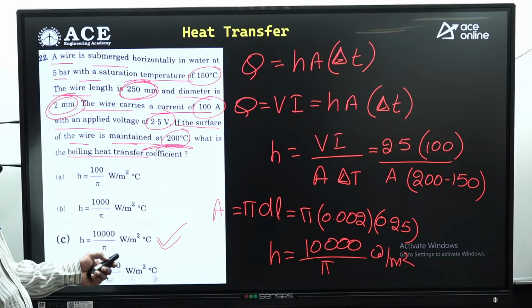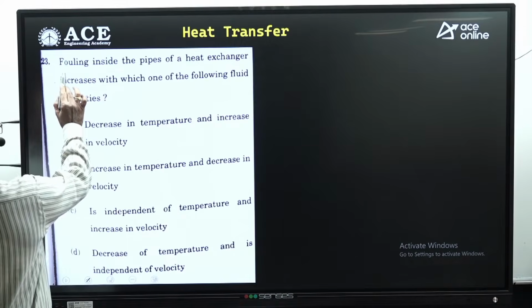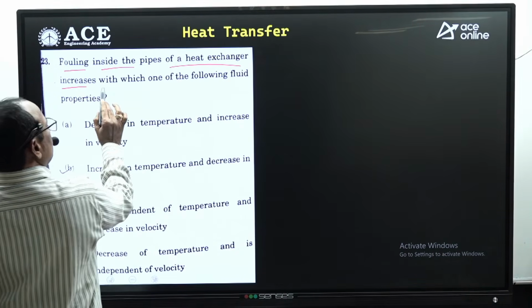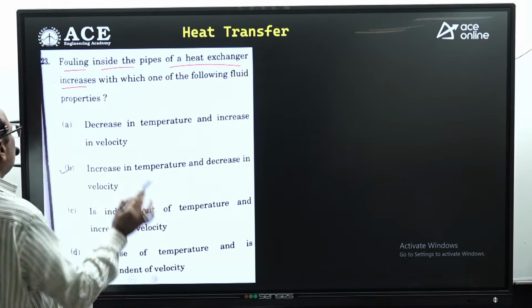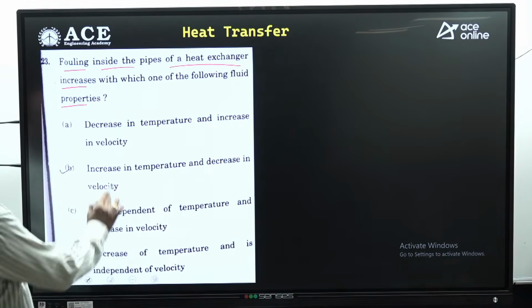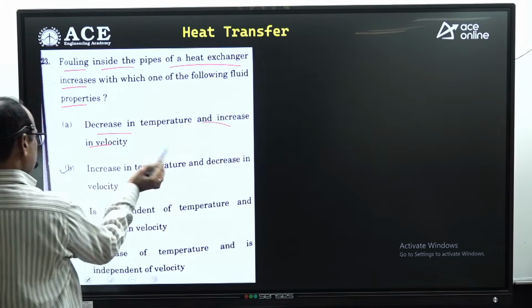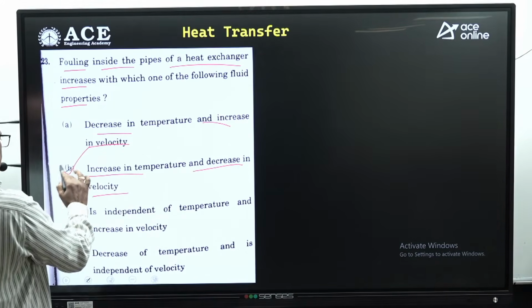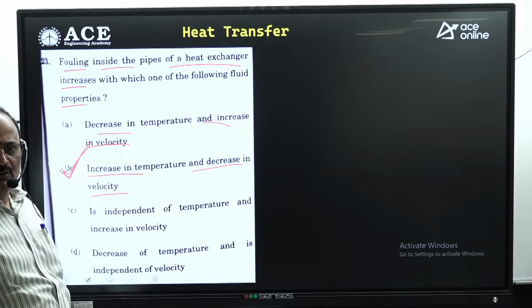Okay. Similarly, look at the next one. Fouling inside the pipes of a heat exchanger increases with which one of the following fluid properties? Decrease in temperature and increase in velocity? No. Increase in temperature and decrease in velocity. Absolutely correct. Option B is absolutely correct.